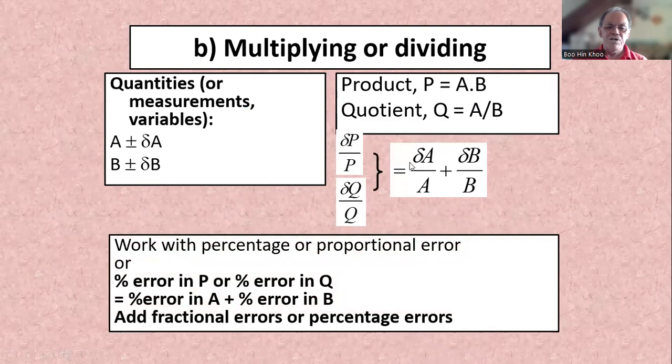Memorize it. Or you can multiply by 100 each, and you will get the percentage error in P or Q equals the percentage error in A plus the percentage error in B. So we add the fractional errors or percentage errors.